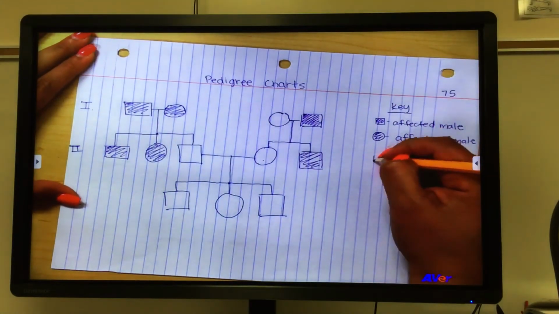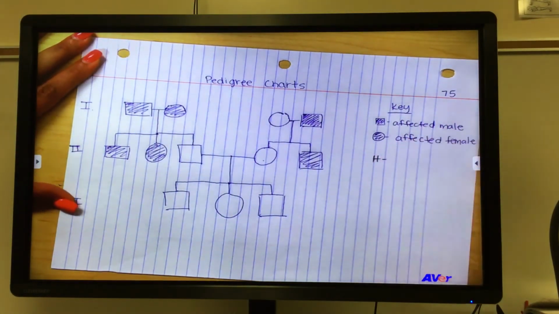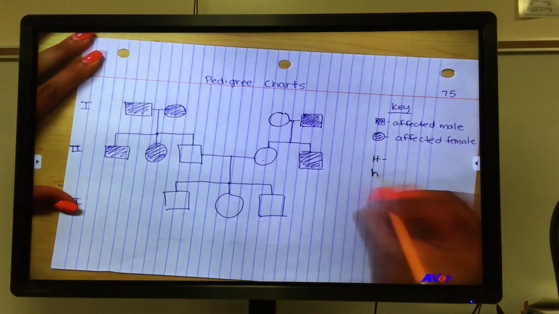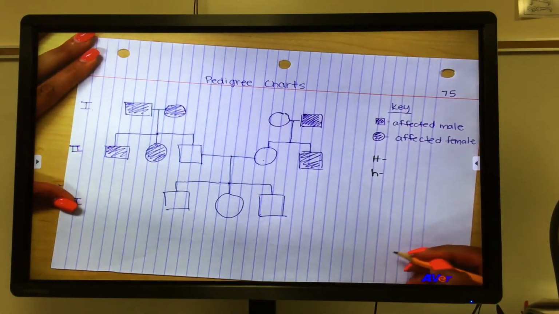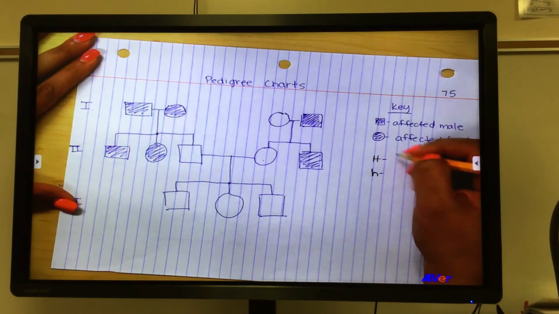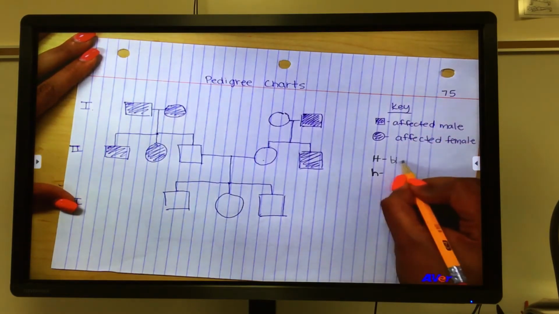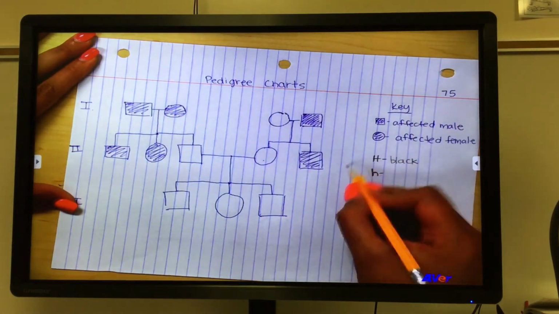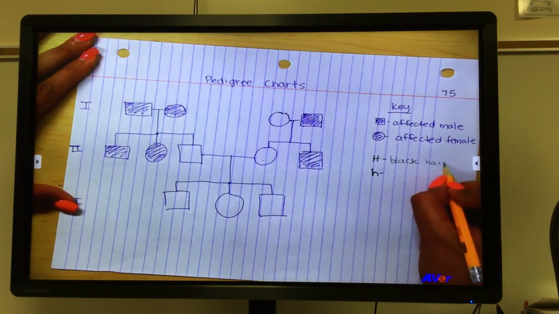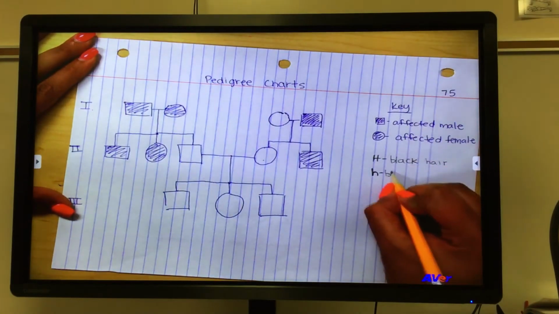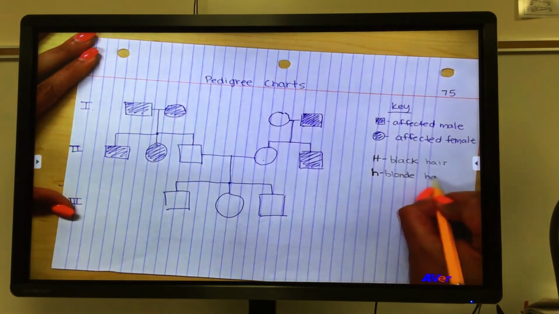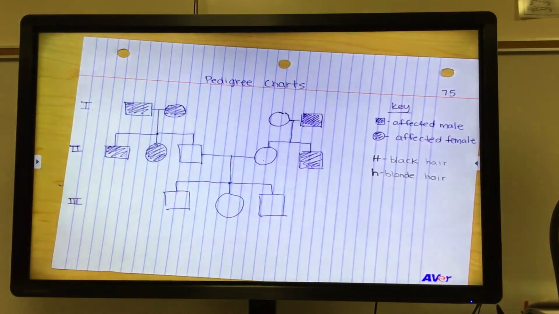Let's use the letter H. Let's not say disorder, let's just do a characteristic. Let's say black hair. And the little h is going to be blonde hair. Something simple. We can track either disorders or characteristics or traits. We're going to track the hair color trait for black and blonde.